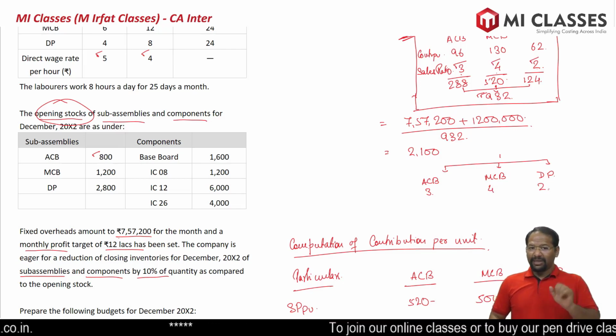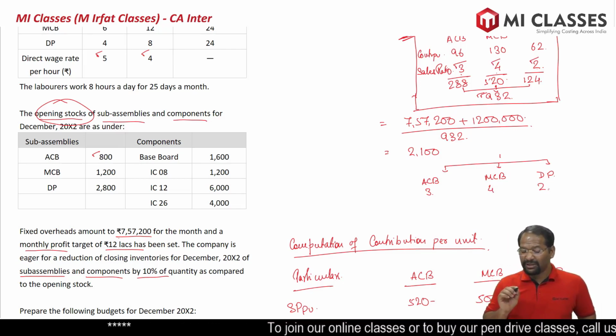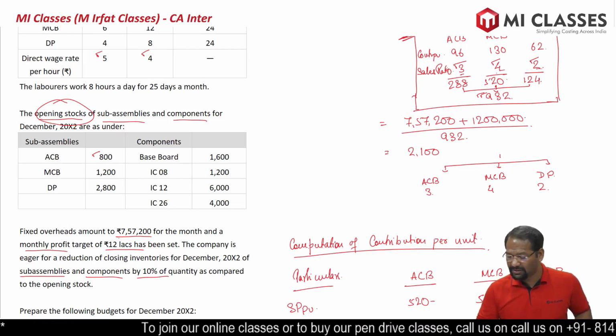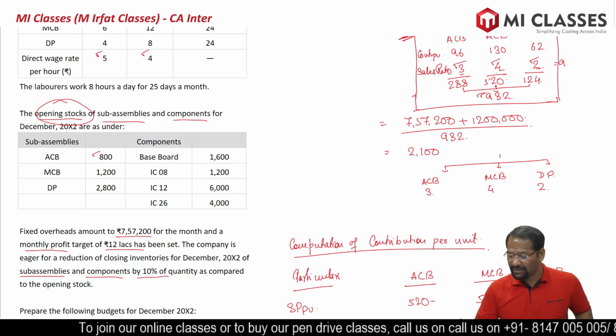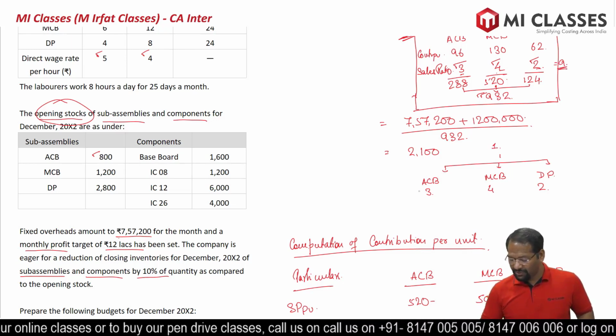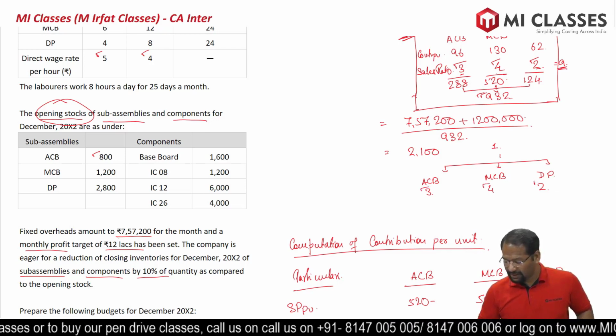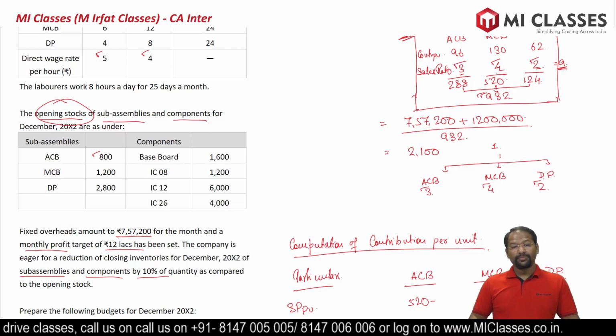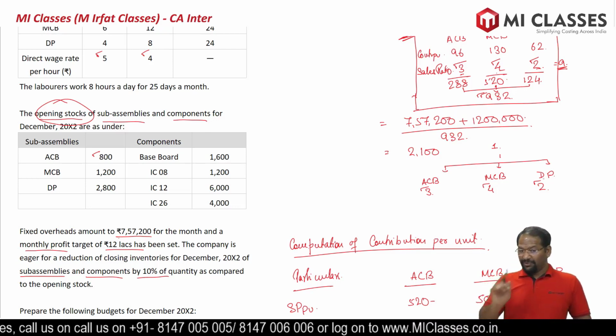Inside one box we have put 3 plus 4 plus 2, so 9 units will come out if I open one box.